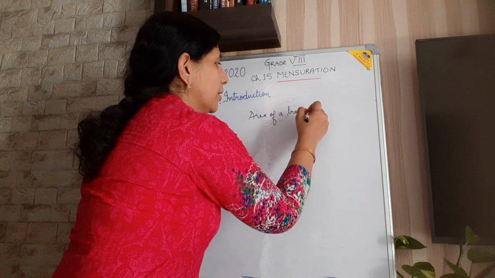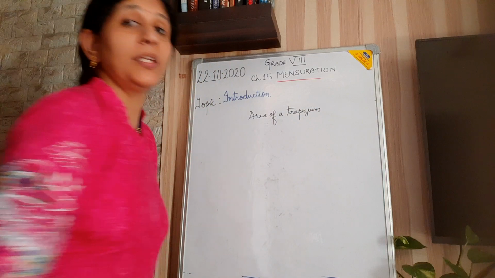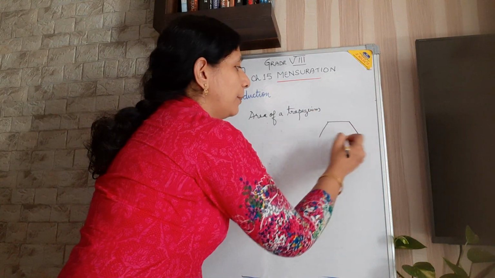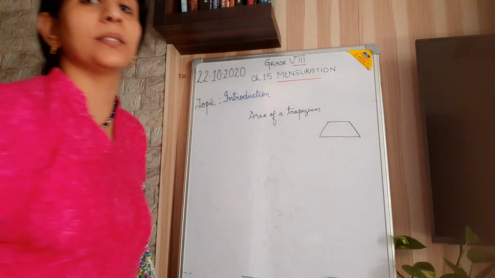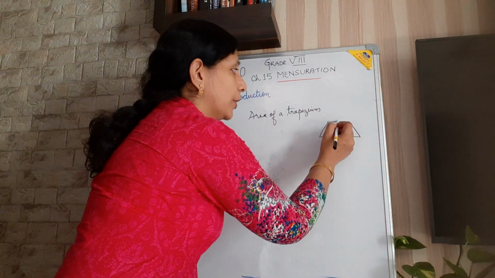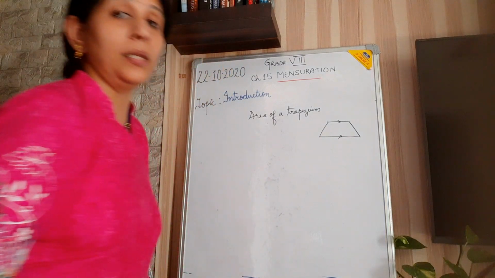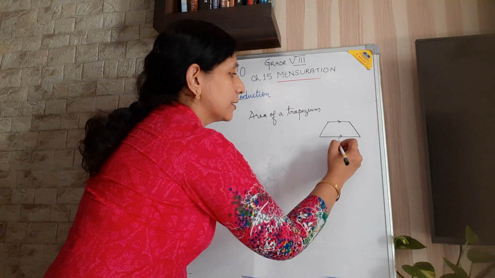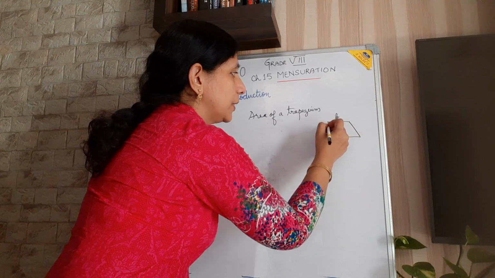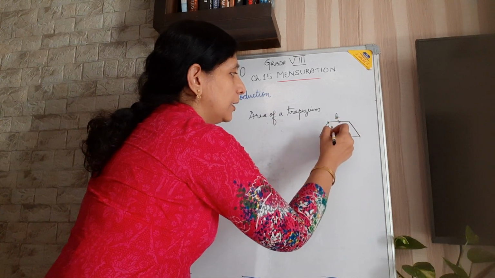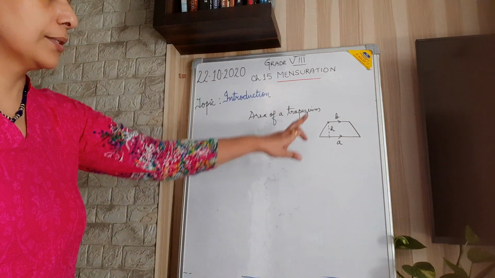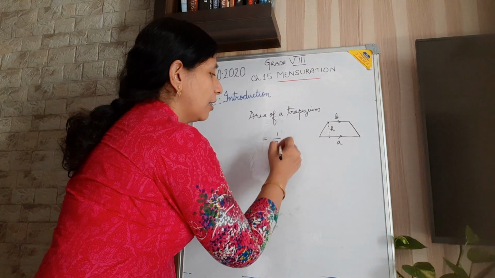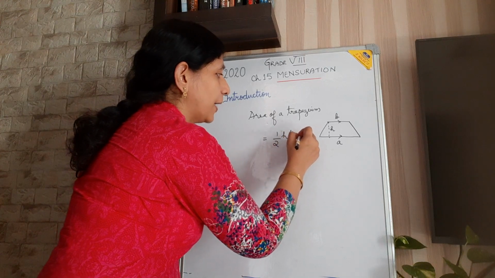A trapezium is a quadrilateral, meaning it has 4 sides, and one pair of opposite sides is parallel. In a parallelogram, 2 pairs are parallel; here only one pair is parallel. If the parallel sides are A and B, and the distance between them is H,